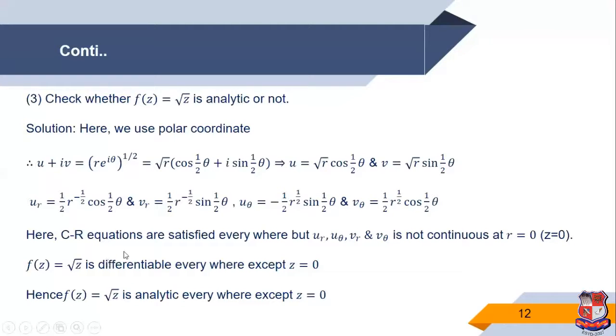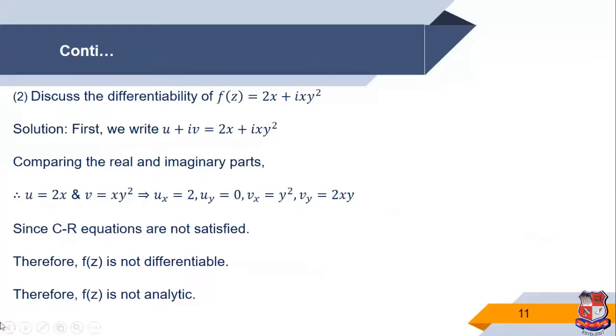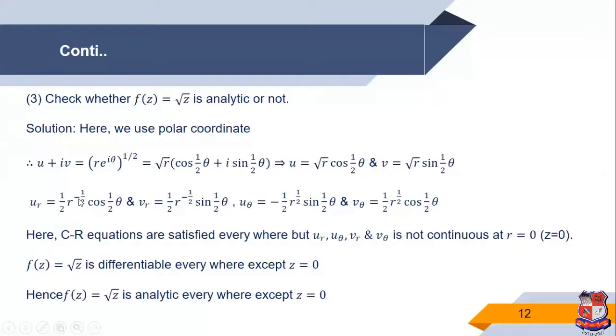Now we compare: u_r is equal to 1 upon r v_θ, because we know that this is the CR equation in polar coordinates. Here the power of r is 1/2, here the power is minus 1/2, here the power is plus 1/2, and all other terms are the same. So u_r = (1/r) v_θ, and u_θ = -r v_r, because here the power is minus 1/2 and here the power is r^(1/2), and all other terms are similar with opposite sign. So u_r = (1/r) v_θ and u_θ = -r v_r.